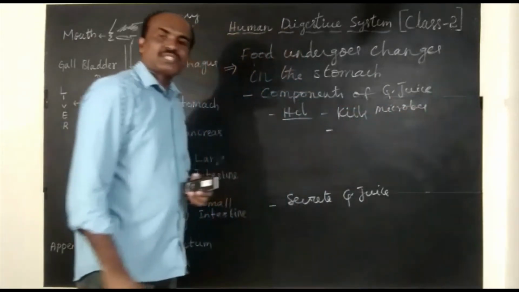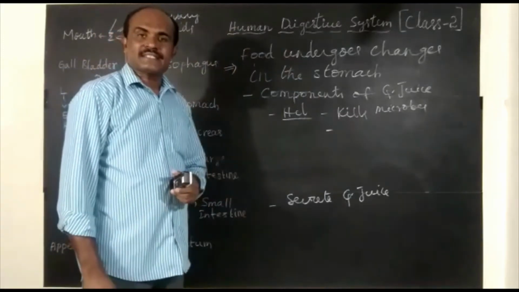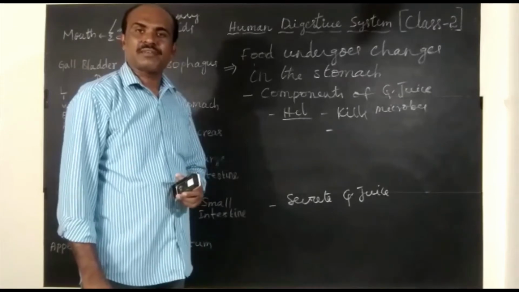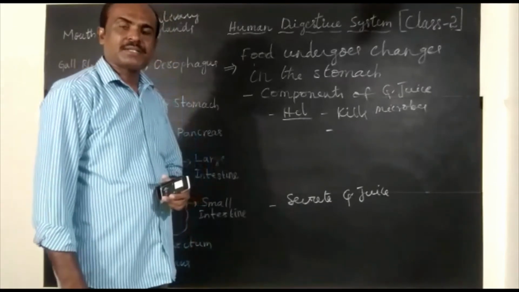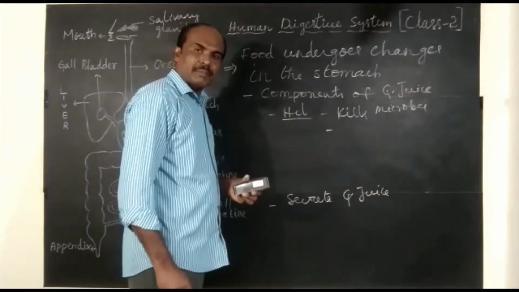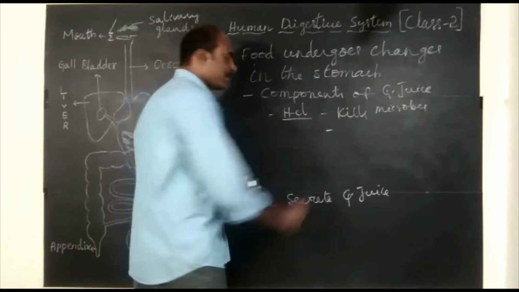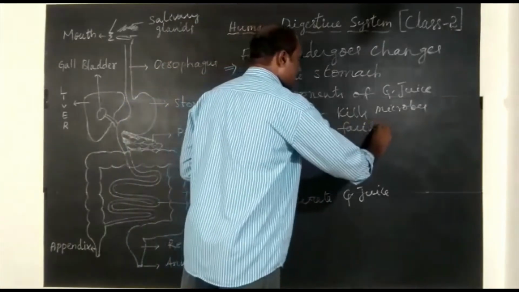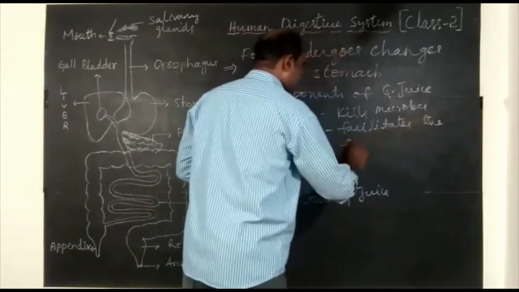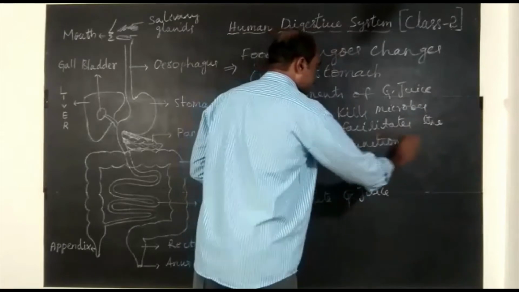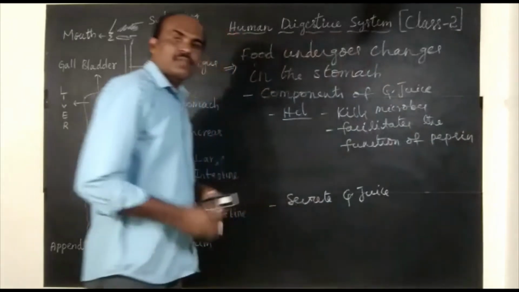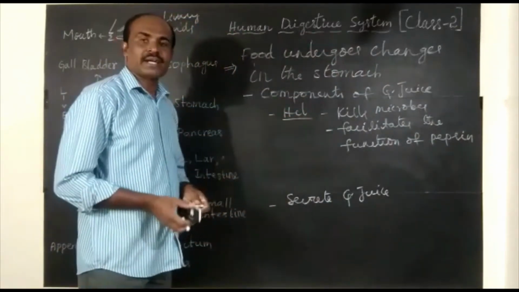The next function of HCl is that it creates an acidic medium for the proper functioning of the enzyme pepsin. So it facilitates the function of enzyme pepsin by creating an acidic medium. So these two are the main functions of HCl.